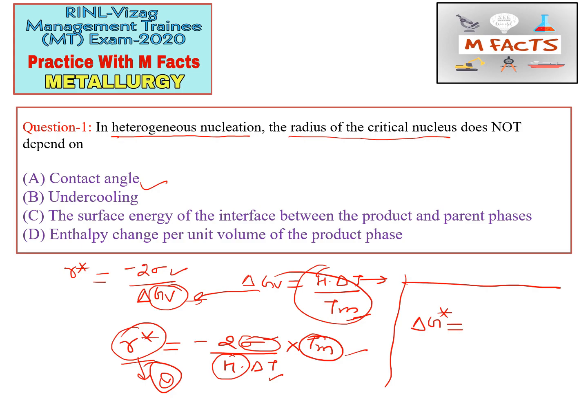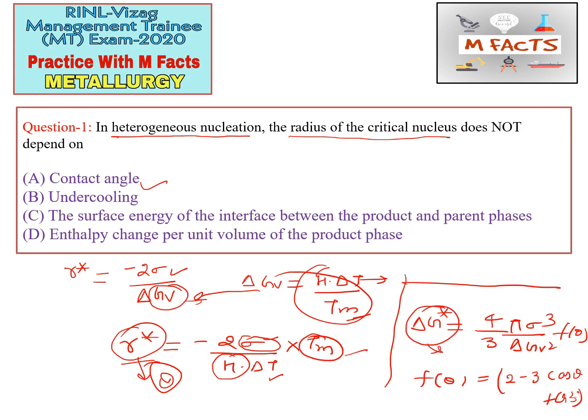For that we can write 4 by 3 pi sigma cube by delta GV square times f theta, where f theta is equal to 2 minus 3 cos theta plus cos cube theta. So we can say that delta G depends on the theta value, but the critical radius does not depend on theta. So the answer of this question will be contact angle.